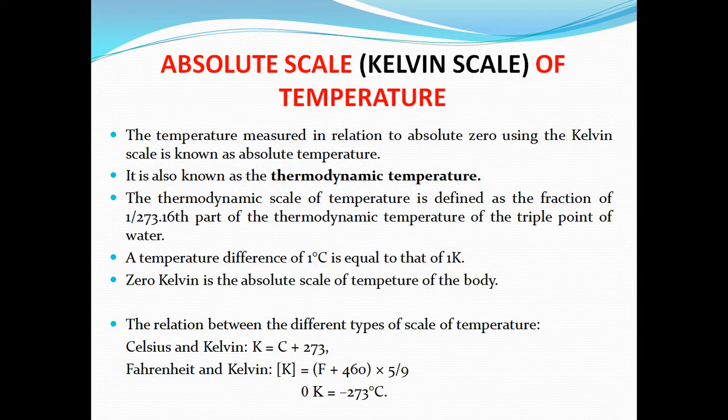See, all the values I mentioned, you will be learning in the next slide. Now here I'll tell you the relationship between these different types of scales. In Celsius and Kelvin, K is equal to C plus 273. Here we have taken only Celsius and Kelvin, so in the equation Fahrenheit will not interfere. And for Fahrenheit and Kelvin, K is equal to F plus 460 into 5 by 9, and therefore 0 Kelvin is measured. 0 Kelvin is equal to minus 273 degree Celsius, right?